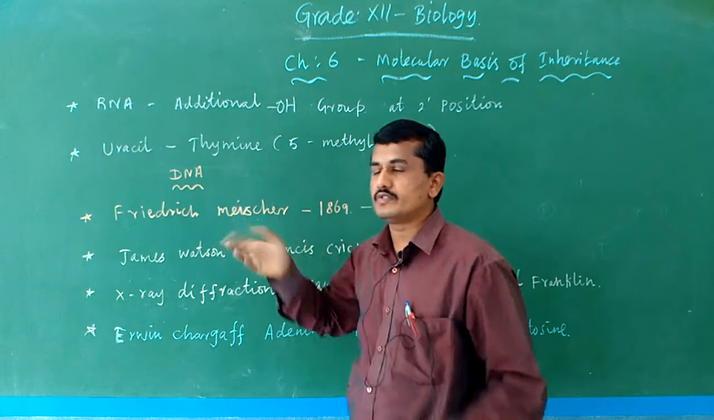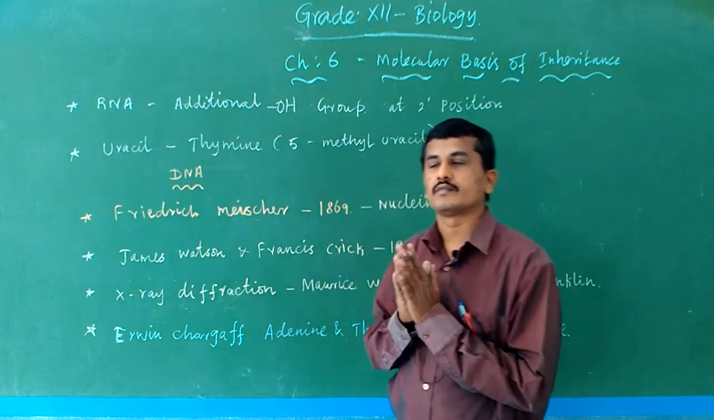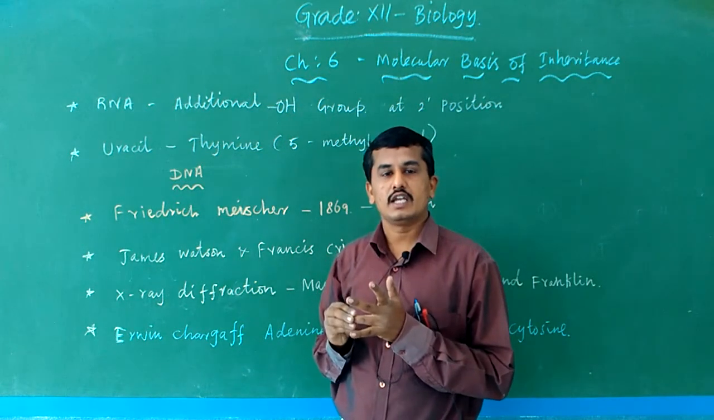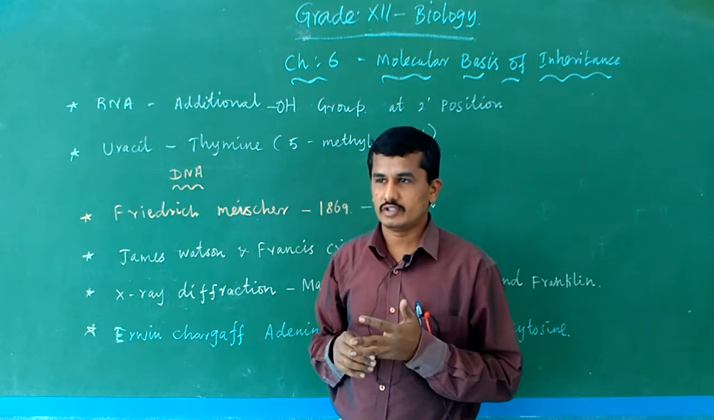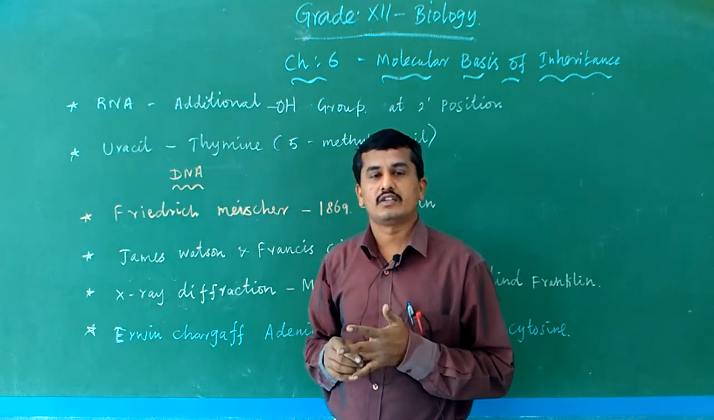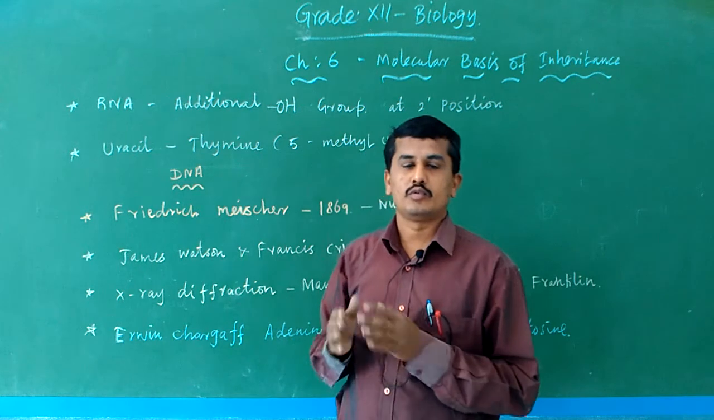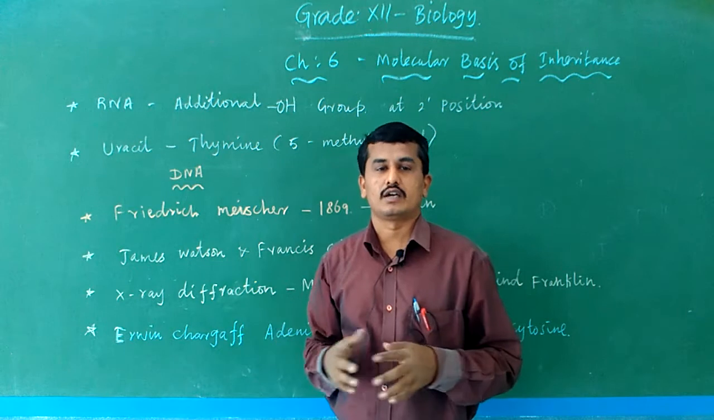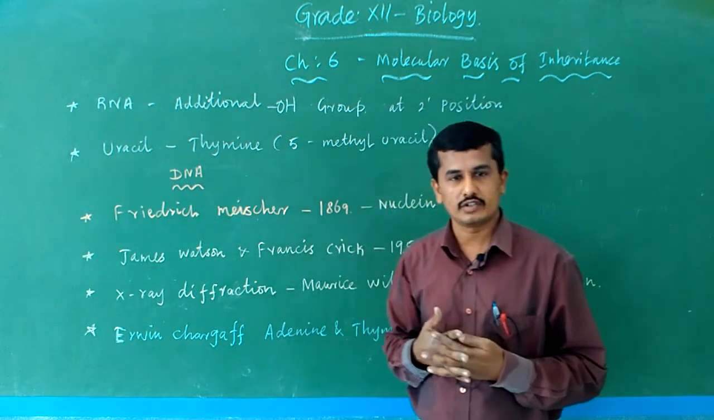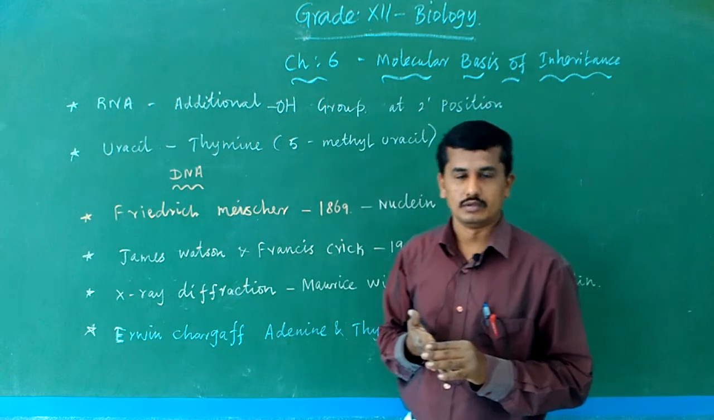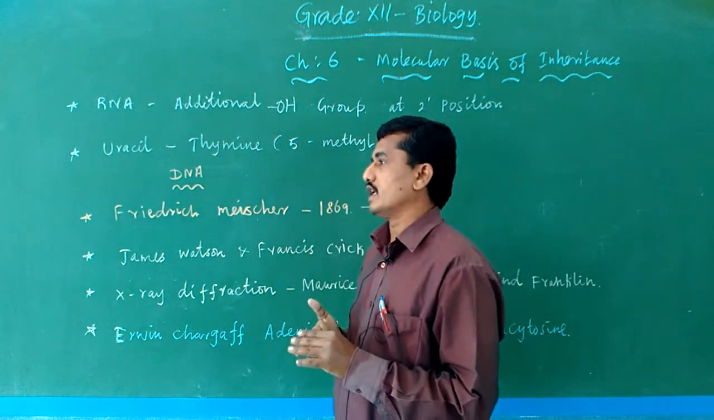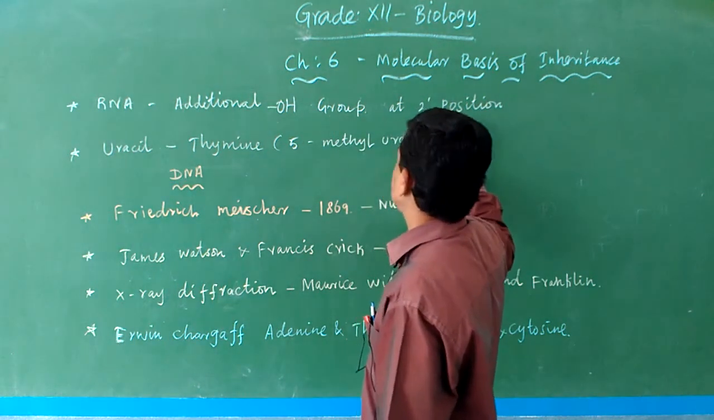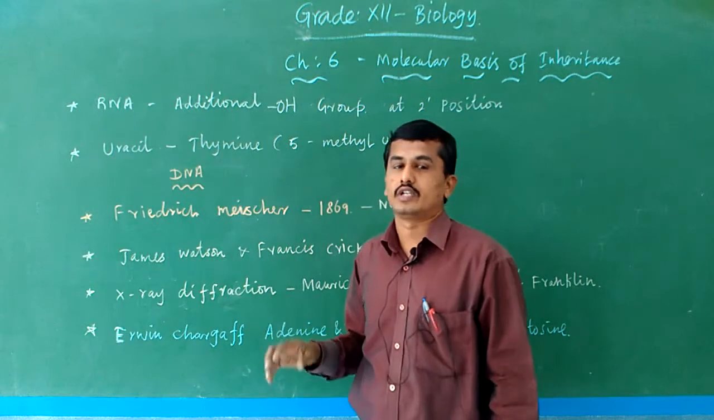What is the simple difference between DNA and RNA? RNA is of three types: mRNA, tRNA and rRNA. mRNA means messenger RNA, tRNA transfer RNA and rRNA ribosomal RNA. Normally nucleic acids are of two types, DNA and RNA. DNA means deoxyribonucleic acid, RNA means ribonucleic acid. In RNA, there is an additional OH group at the 2' position of every nucleotide.